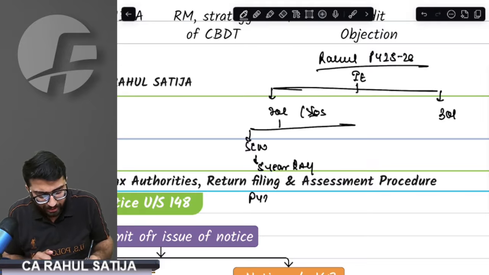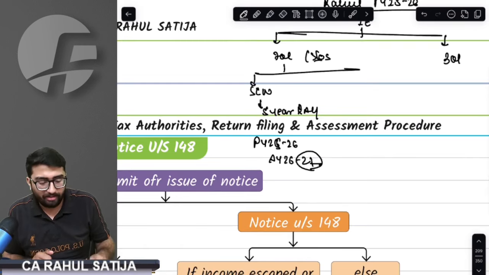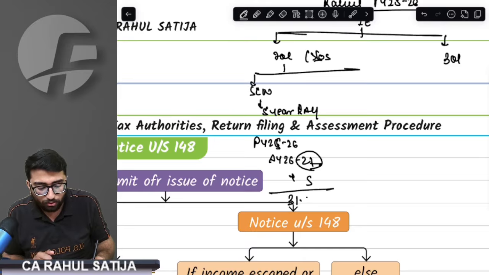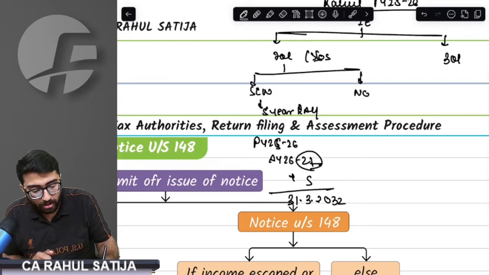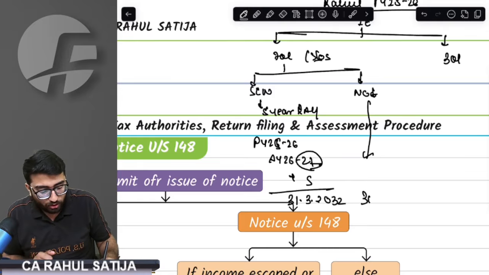That means previous year 25/26, assessment year 26/27. Assessment year will end on 31st March 2027 plus 5 years. That means they can issue show cause notice up to 31st March 2032. And notice will be issued within 3 months after that, that is 30th June 2032.